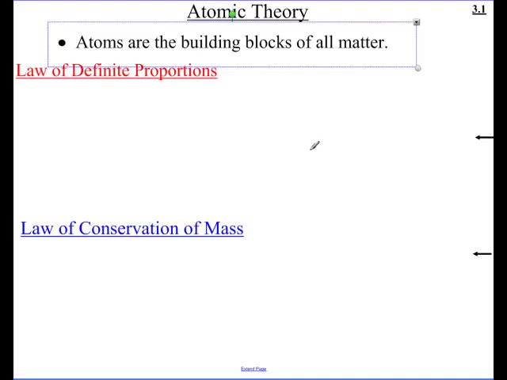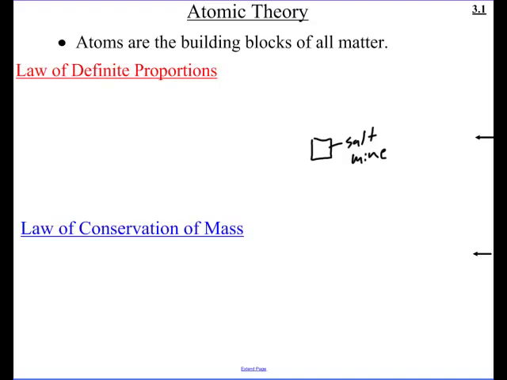For example, let's say I have a block of salt from a salt mine. And let's say I also have, here we go, I'm going to try and draw a salt shaker. Okay? I have a salt shaker. Now, the NaCl in both those examples, the salt in the salt shaker and the salt from the salt mine, a big block, they both have the same proportions by mass.